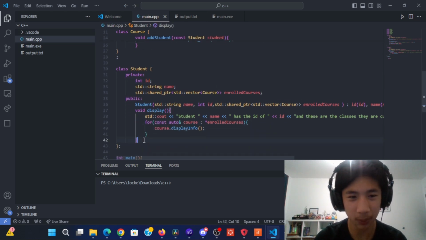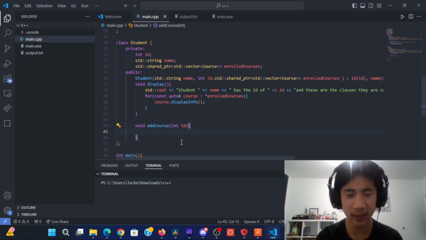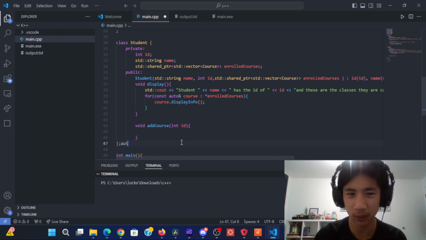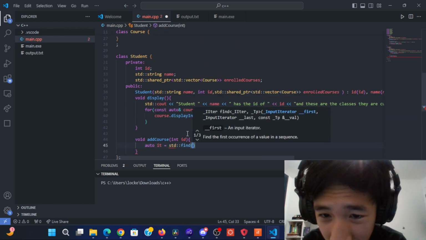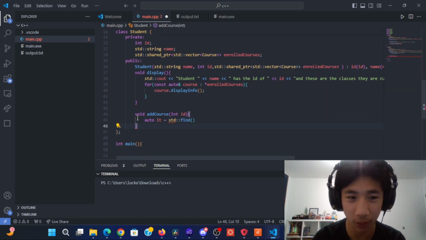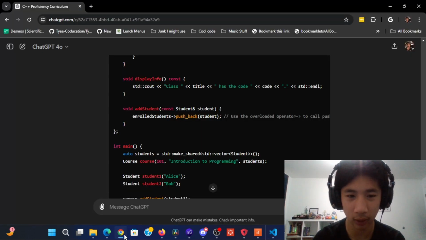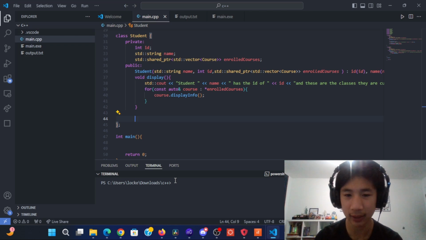So let's create a method to add a student. Add course. My idea is that I would create an iterator to find it and use a lambda function. It's been a while since I've done this. So yeah, I just realized we have nothing keeping track of all the courses in general. And that's why we need to add in our university class.